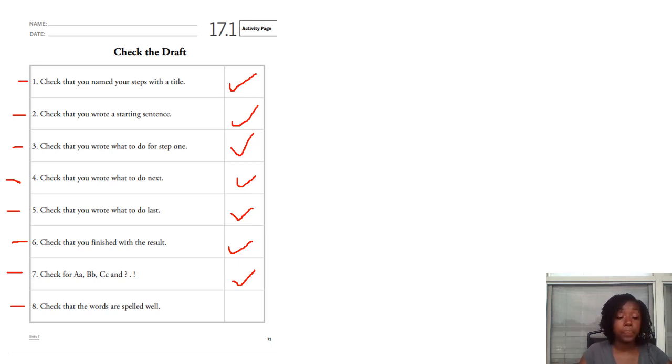And then for number 8, I want you to read it to your parents, have your parents read over it, and if you spelled some words wrong, go ahead and erase them and spell them the correct way, okay? Or if they're not spelled the correct way, but your parents are still able to understand what you wrote, that's fine, okay? If you did that, give yourself a check. If you did not do that, pause the video and then give yourself a check, okay? This should take no more than 7 minutes. Do your best, scholars.